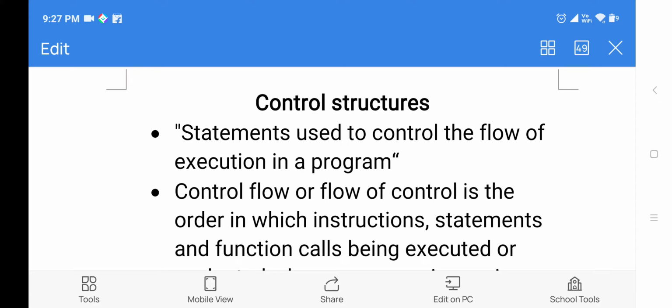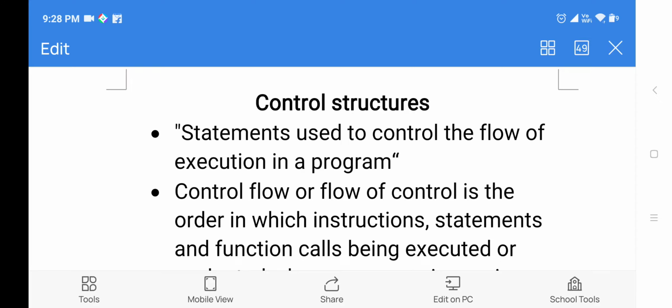In the last class, I explained what control structures are and how many types of control structures we have. So, what are control structures? The statements which are used to control the flow of execution are called control structures. That means, based on some condition, if you want to execute any statements, we use control structures.